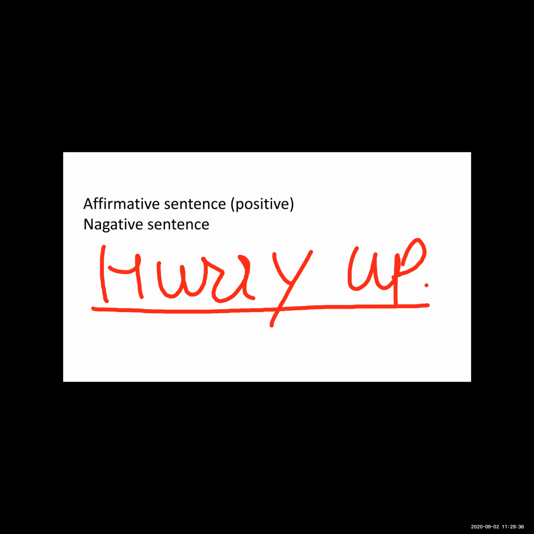Okay, so if you have to change this sentence into negative, what will you do? Because it is an imperative sentence, when we have to convert an imperative sentence into negative form, at that time we always put don't. Okay, so if you write don't hurry up, then the meaning will change, but we don't have to change the meaning. Okay, we have to keep the same meaning.